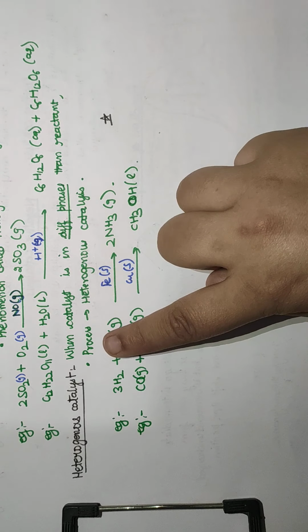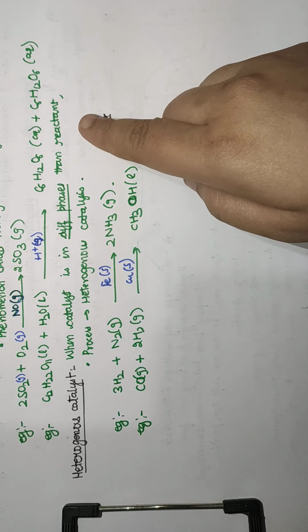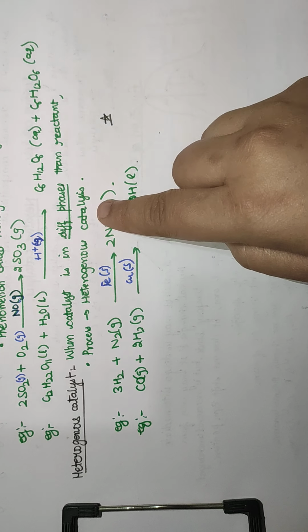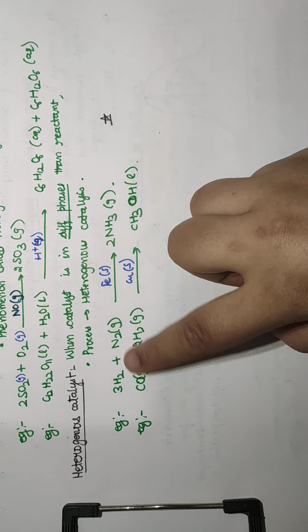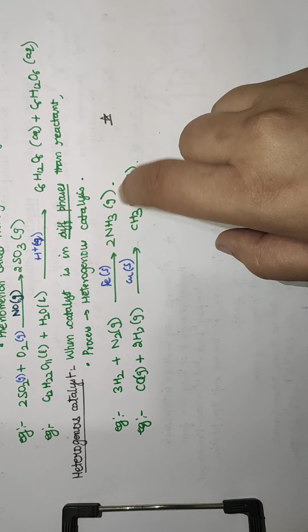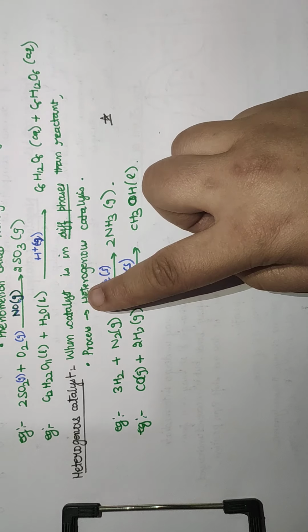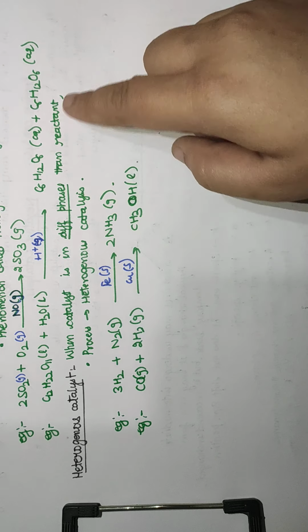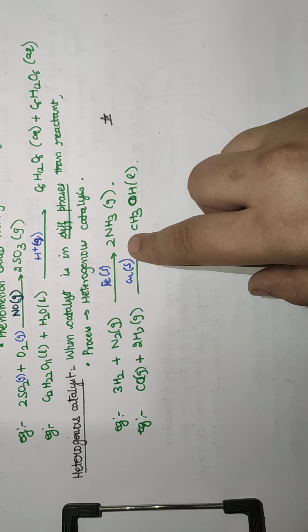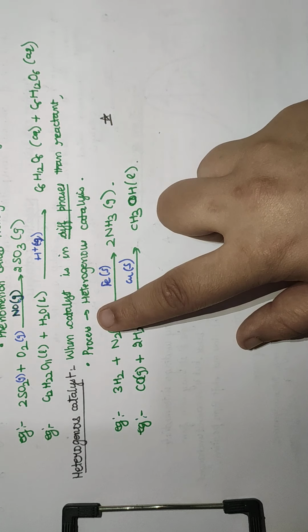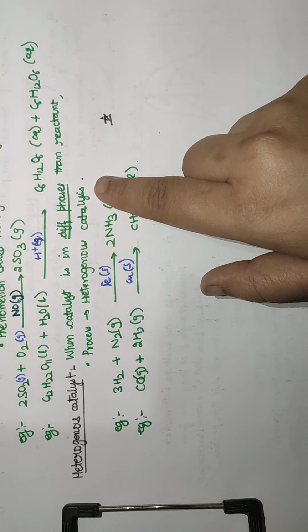What are heterogeneous catalysts? When the catalyst is in a different phase than the reactant, that is called heterogeneous catalysis. Can you see this? The reactants are gases and the products are gases or liquids, while there is a catalyst in a solid state. So when the catalyst is in a different phase than that of the reactant and the product, that is called a heterogeneous catalyst, and the process or phenomenon is called heterogeneous catalysis.